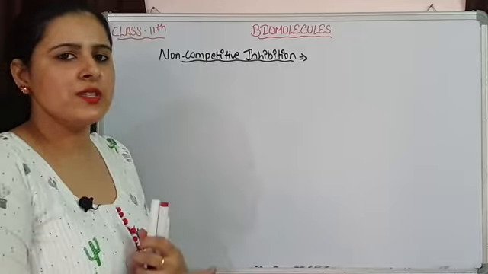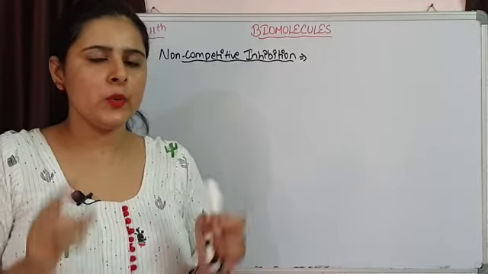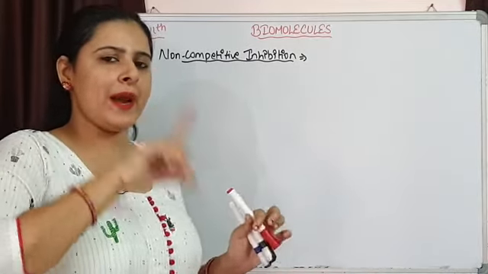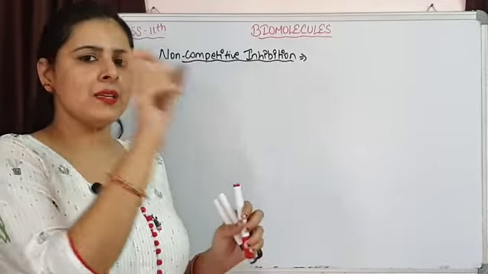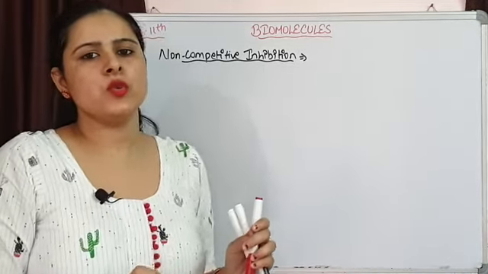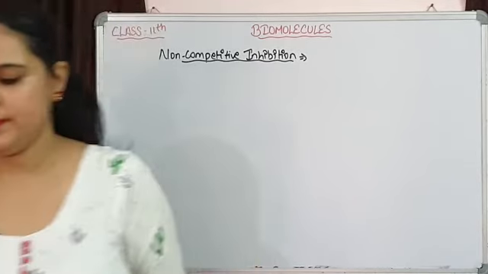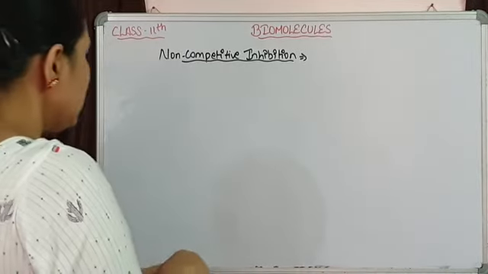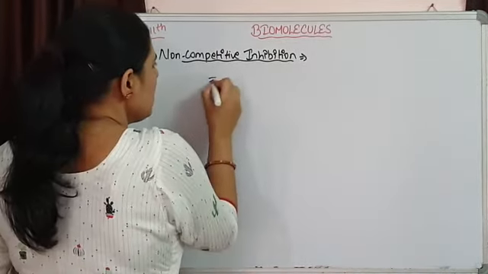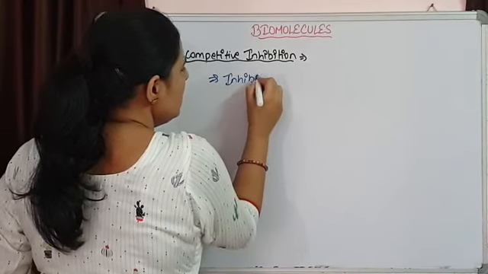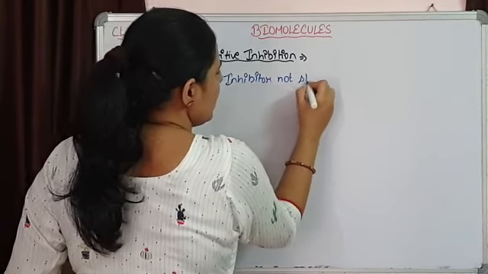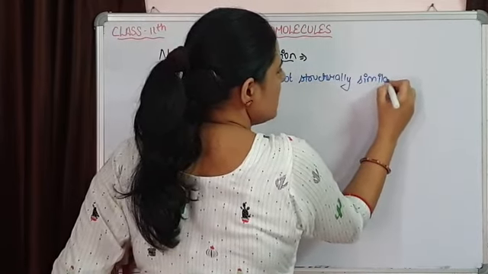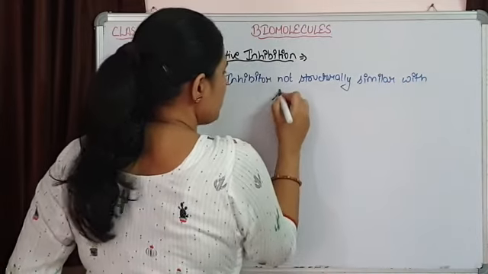Non-competitive, the word is suggesting no competition is going to be occurring between the inhibitor and the substrate. That simply means that the inhibitor is going to bind with the enzyme, but not at the site where the substrate is going to bind. So here the inhibitor is not going to show structural similarity with the substrate.